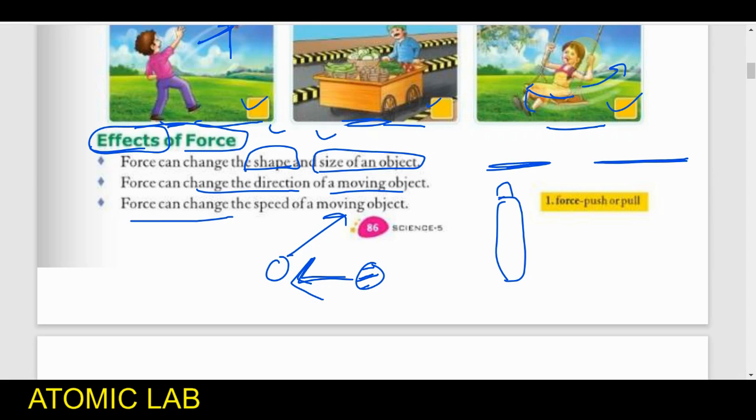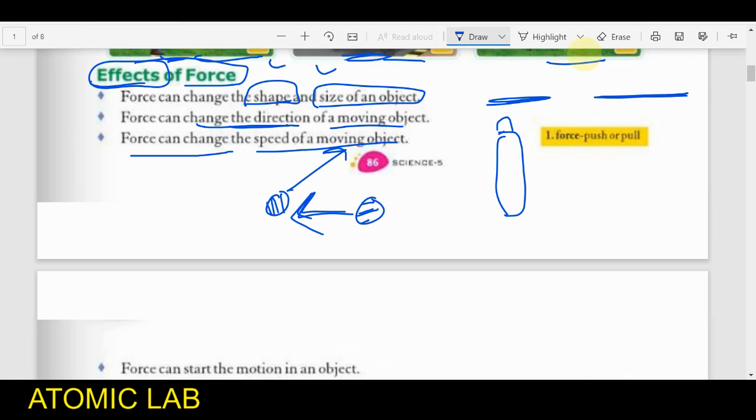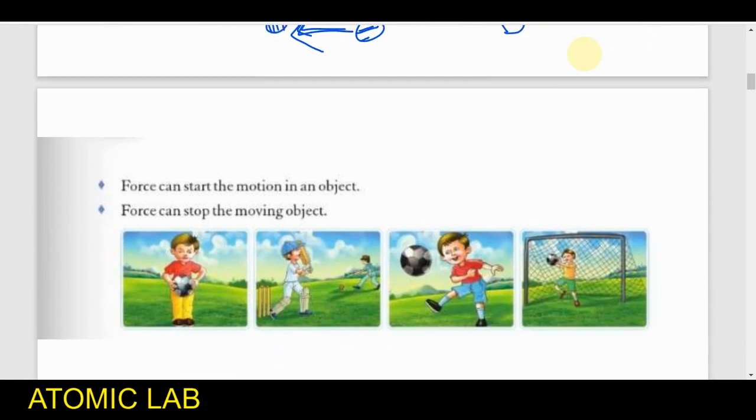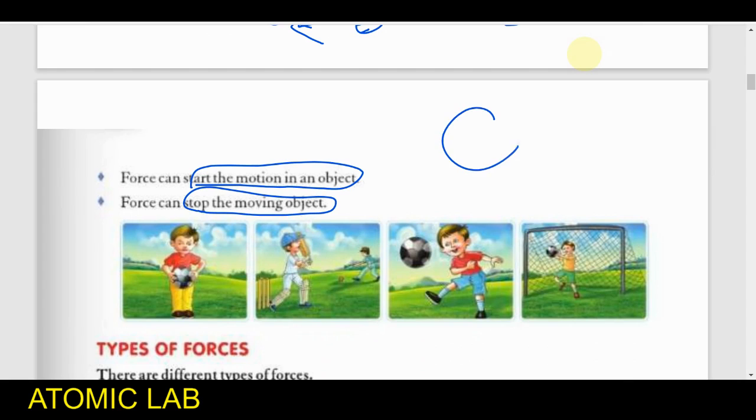Similarly, force can change the speed of a moving object. The moving speed will also be changed when we hit it with any object or when we exert force. So exerting force can change the shape, exerting force can change the direction and speed of the moving object, and similarly force can start the motion of an object and it can stop a moving object.